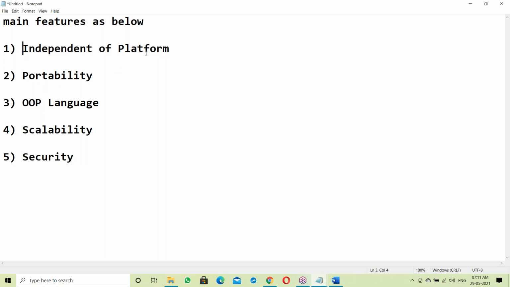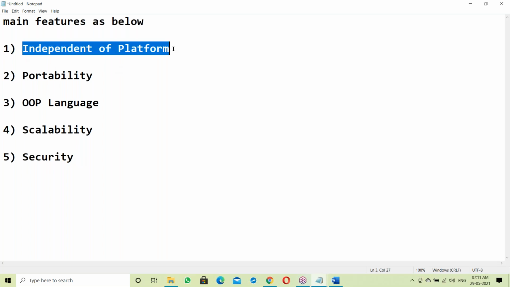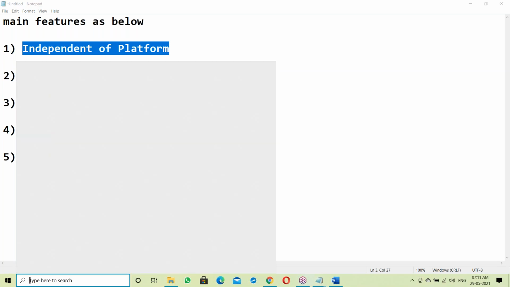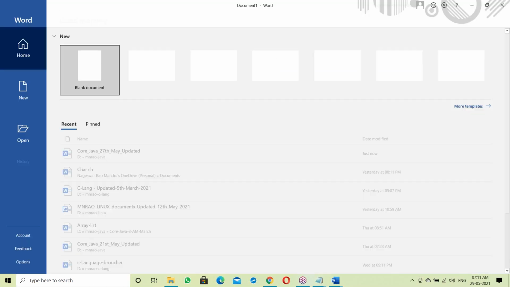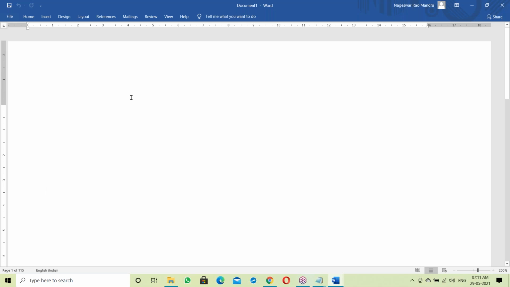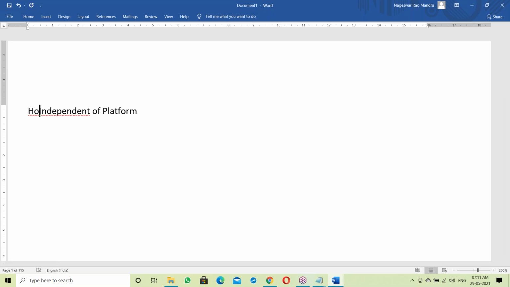The first one is platform independence. How did Java make us platform independent? How is Java an independent platform? These are the questions here. Let us see.